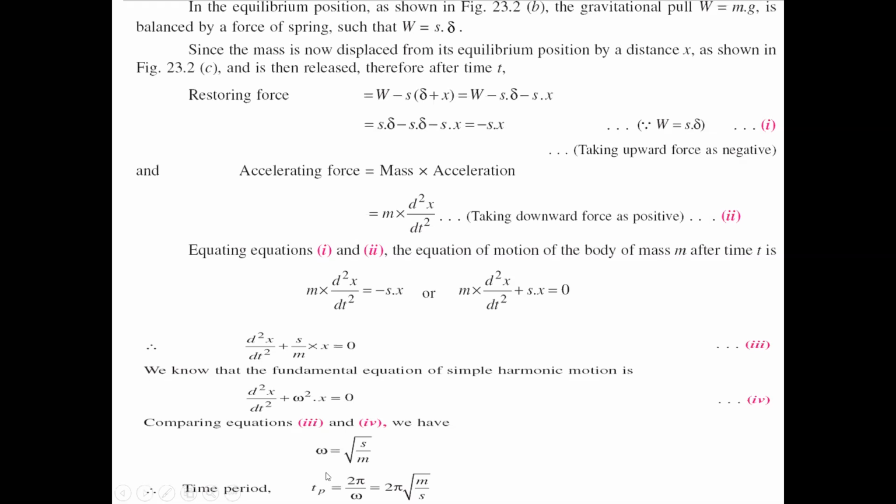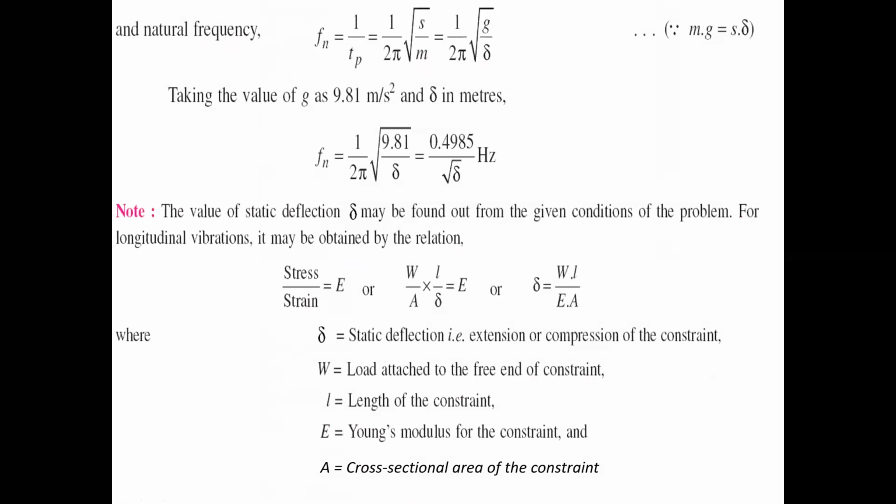Now that we know the omega value, we can write the time period: Tp equals 2 pi by omega, which equals 2 pi into square root of m by s. Now we can write the natural frequency: f equals 1 by Tp, that is 1 by 2 pi into square root of s by m.